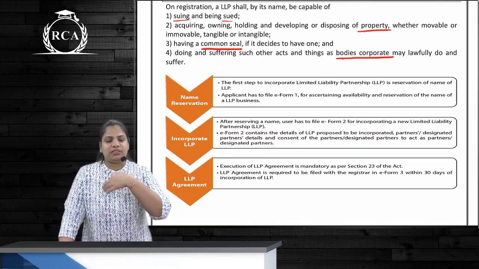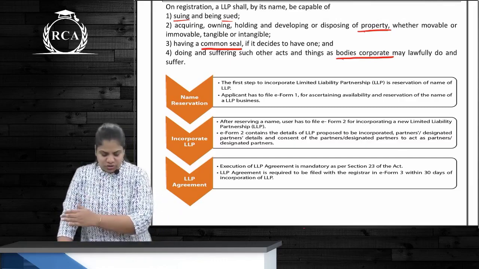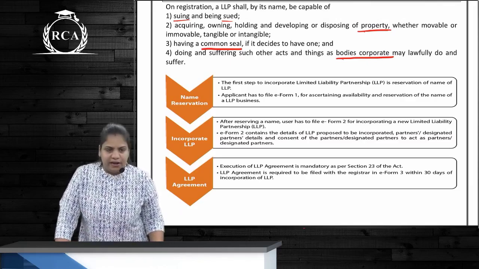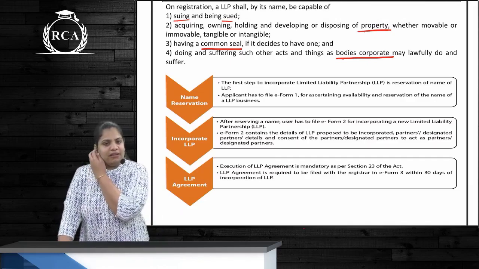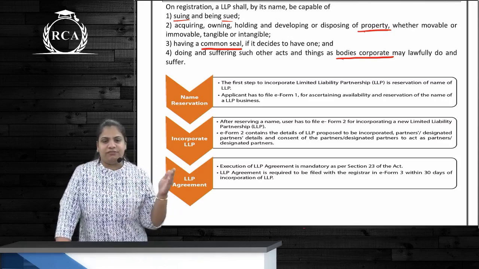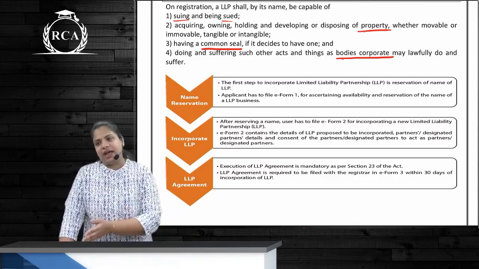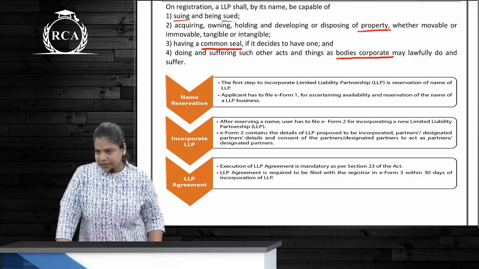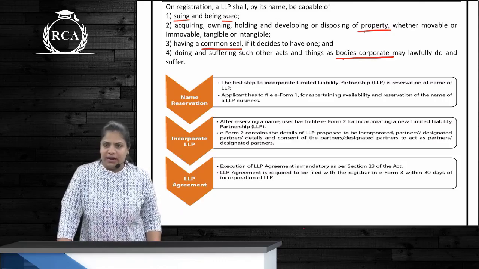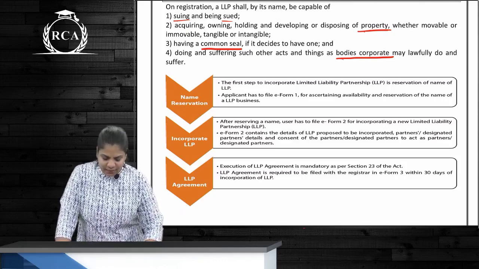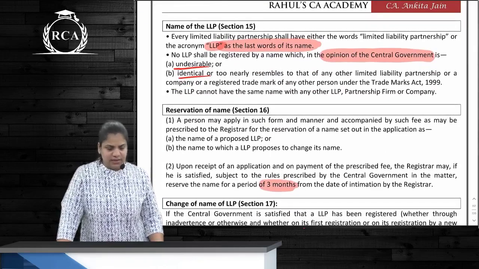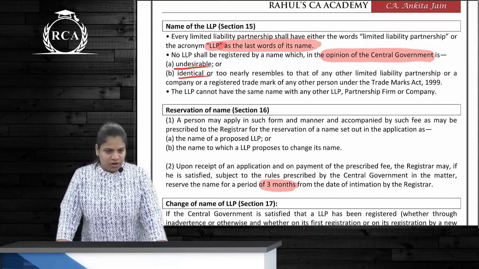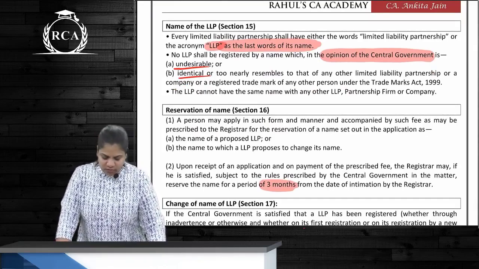Once the LLP is incorporated, then these are the effects of registration. So can LLP be sued upon? Yes. Can LLP file a suit as well? Yes. The property now belongs to whom? Property is property of LLP, may or may not have a common seal, and everything that is enjoyed or suffered by any body corporate can be done by the same LLP, because LLP also now is a body corporate, correct? Is every body corporate an LLP? No, but every LLP, is it a body corporate? Yes, it is. Name of the LLP should have the words either full form or short form LLP as the last word of its name, correct?